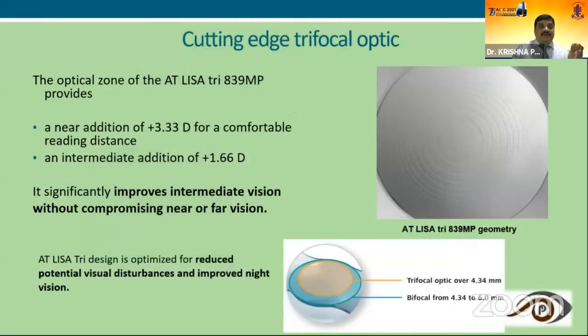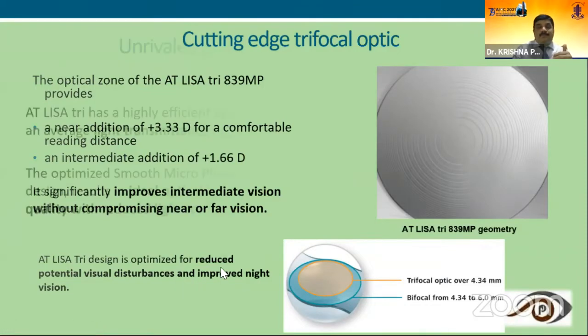Here the near addition is 3.3 and the intermediate addition is 1.66. That improves the intermediate vision without compromising the near vision. This design is for reduced potential visual disturbance and improved night vision.